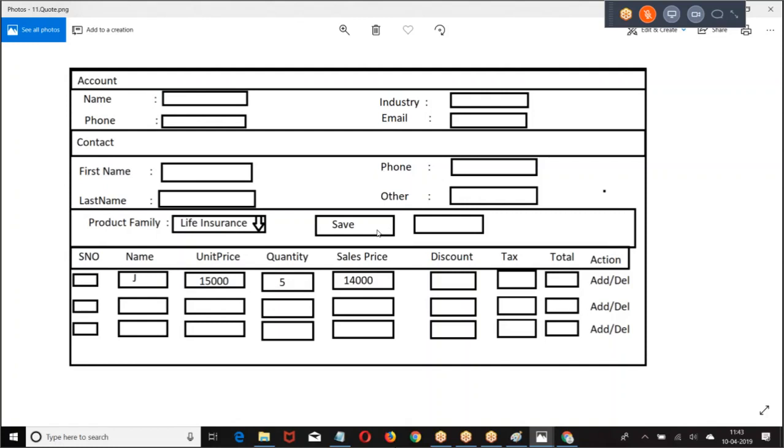So what was this? Involved in creation of quick code functionality. Am I clear? So how many times is this implemented?